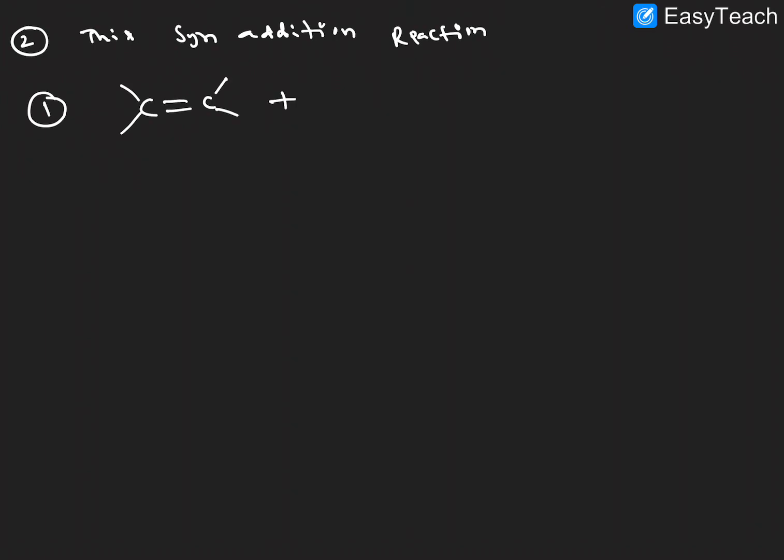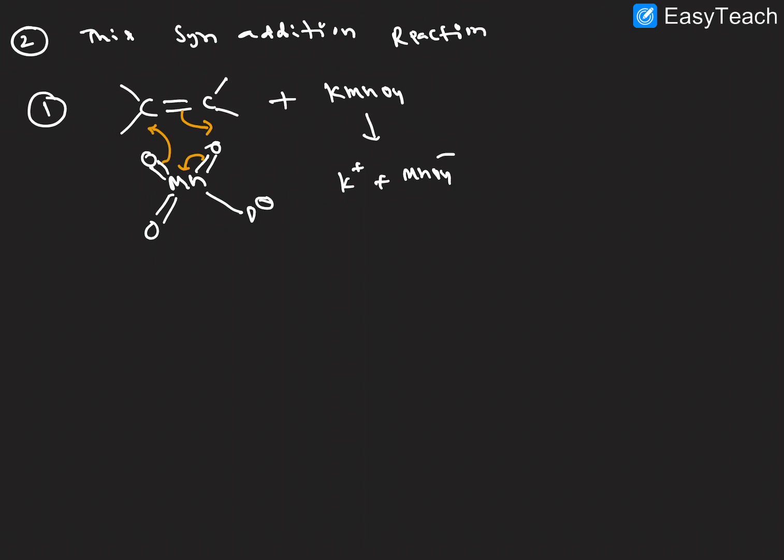Let's discuss one example here. We are taking an alkene. This is the alkene. Now it reacts with KMnO4, forming K plus and MnO4 minus, right? I am writing MnO4 minus with 4 oxygens in this representation, with one negative charge on oxygen. Very clearly, just observe: this pi bond is coming here, this is going here, and this is here.